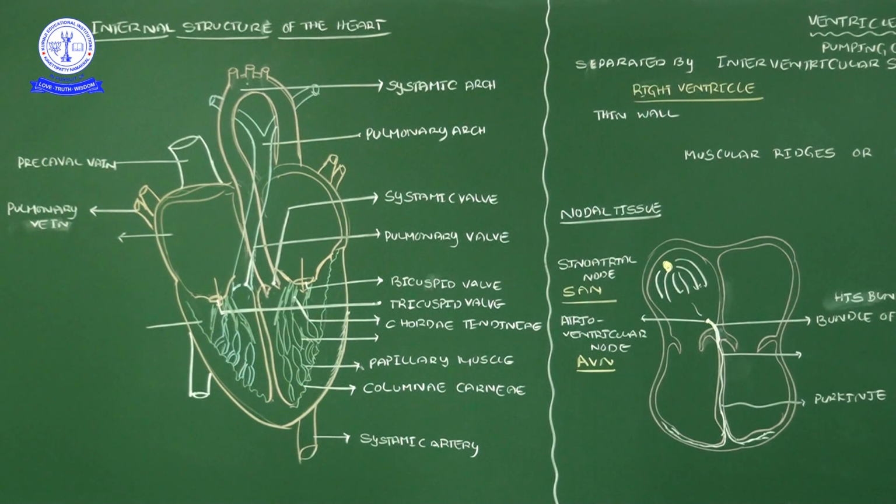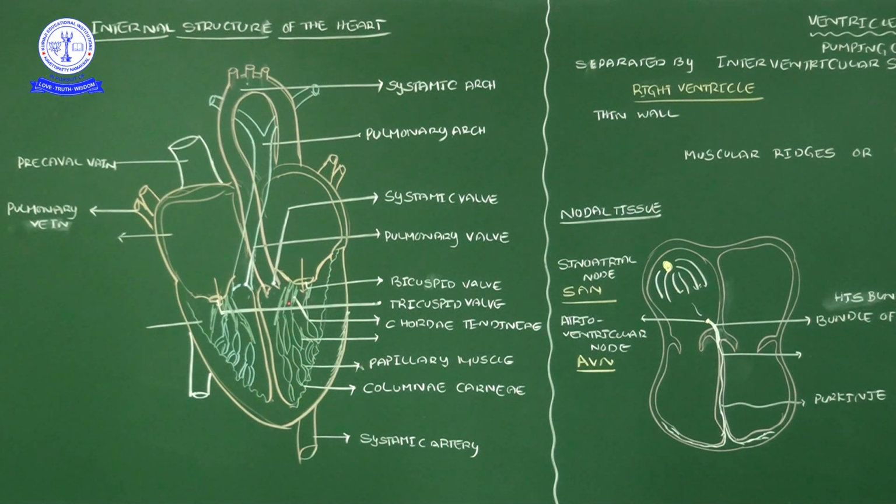Whether you remember or not, the 10th standard also has some brief information on heart structure and function. On this side, the right side, it is totally deoxygenated blood, and the left side totally oxygenated blood.